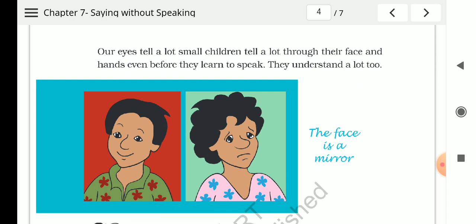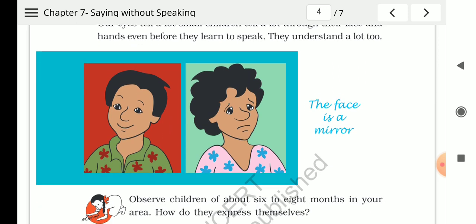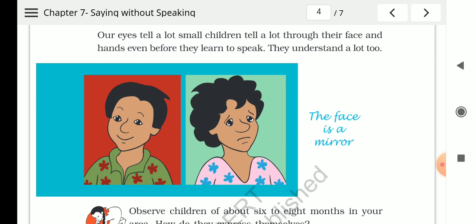See in this picture, you can see this picture. There are two children and their faces are shown here, right? In the first picture you can see that the boy is smiling, that is, it shows that the boy is happy. And the next picture shows that the boy is not happy, he is sad, right? So in this way our face is a mirror. Okay,